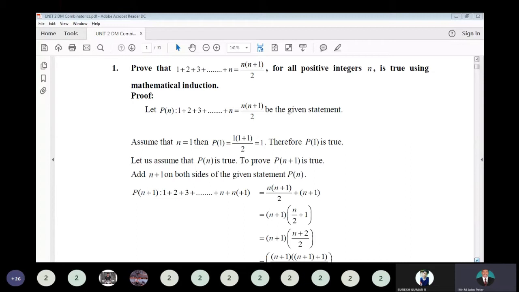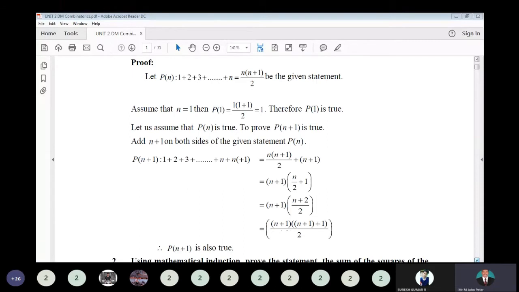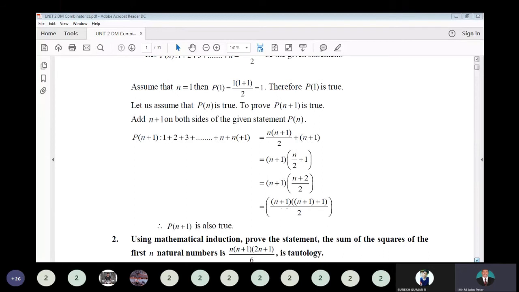Now for P of n, let us assume P of n is true. We have to prove for P of n plus 1. So add n plus 1 to both sides of the given statement. You get 1 plus 2 plus 3 plus up to n plus 1 equal to n into n plus 1 divided by 2 plus n plus 1. Here take n plus 1 as common. The remaining term in the first is n by 2, and in the second is 1. Inside the bracket take the LCM, you will get n plus 2 divided by 2. Then this n plus 2 you can write as n plus 1 plus 1, whole divided by 2.